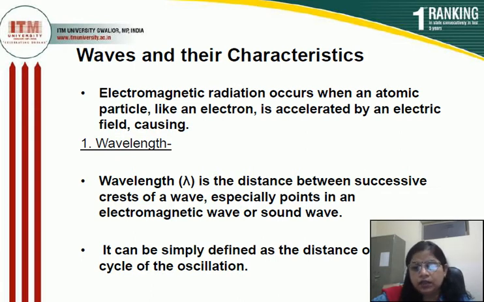The second definition is the distance of the wave per cycle of the oscillation. Oscillation means movement. The distance of the wave per cycle of oscillation is known as the wavelength. In short, we can say that the successive distance of two crests or of two troughs is known as the wavelength, and it is represented by the term lambda.